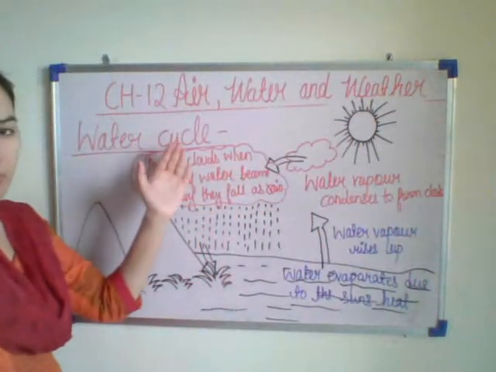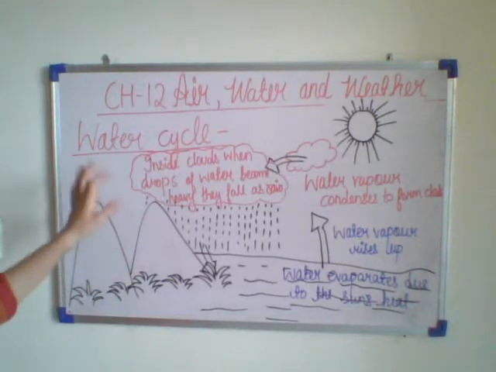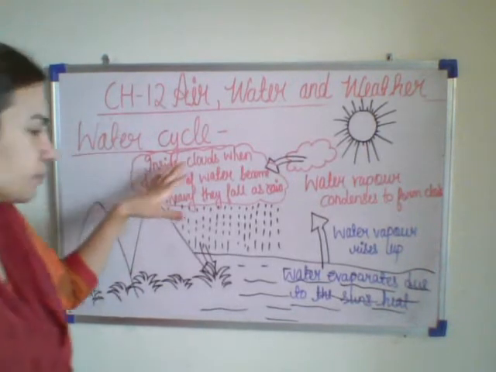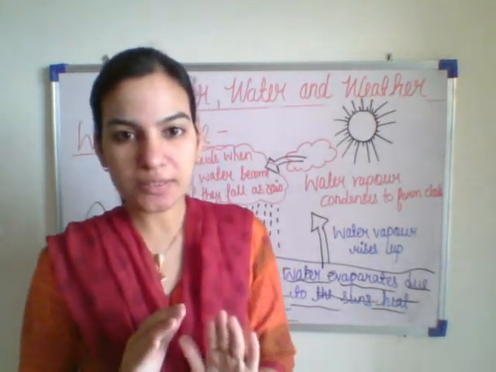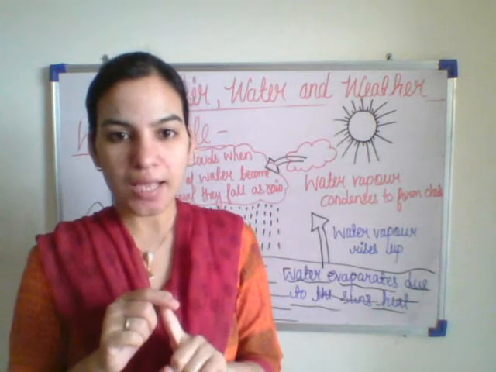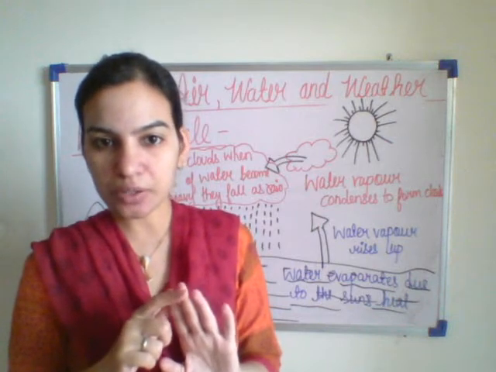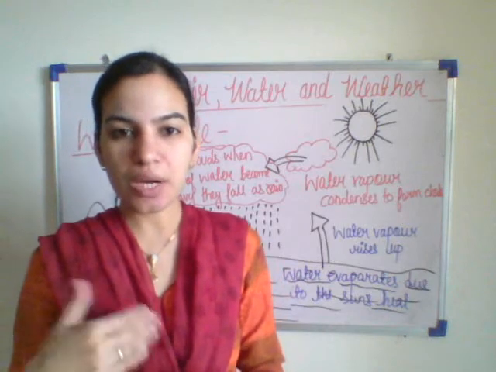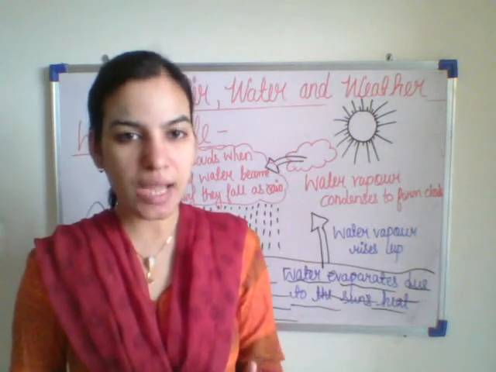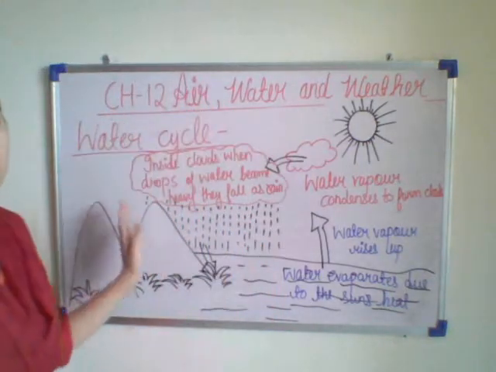First of all, what is the water cycle? The water cycle is the change of water from one form to another form. In the previous class, I drew it on the board: ice turns into liquid and liquid turns into vapor. So the change of water from one form to another continues in nature, and this is known as the water cycle. Here, students, I have drawn the water cycle.